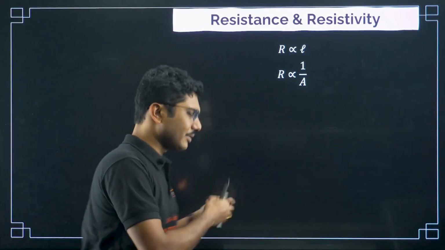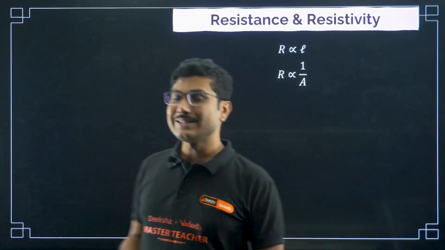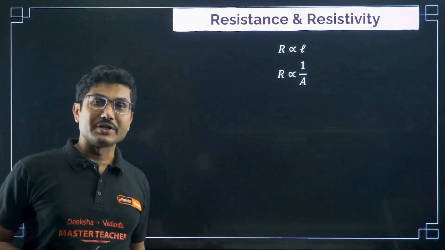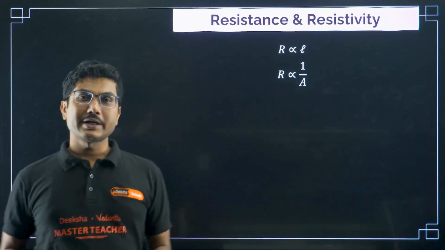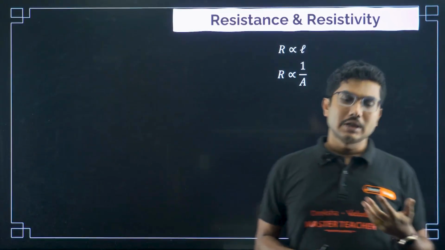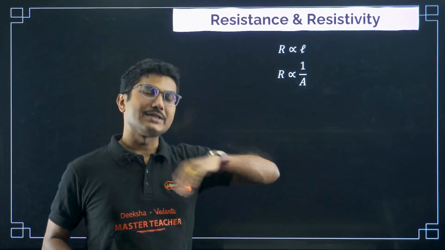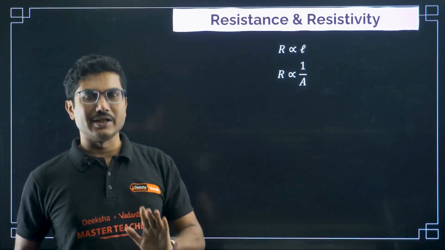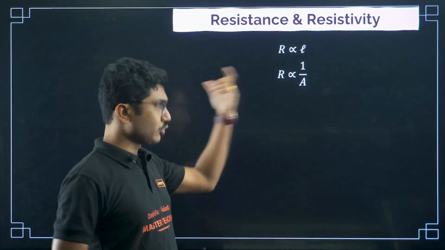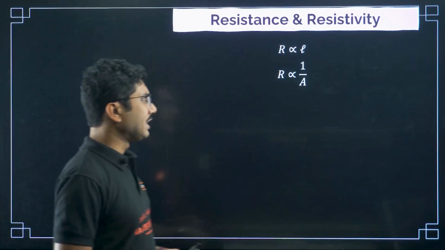By the way, at this point I just want to remind you what resistance is. Resistance is like friction which is offered by the conductor to the flowing electrons. So basically the conductor will try to stop the electrons flowing through it. That is the role of the resistance. That's why it is called resistance. It is resisting you. It is trying to stop you, right? That's why the term resistance came into application, right?